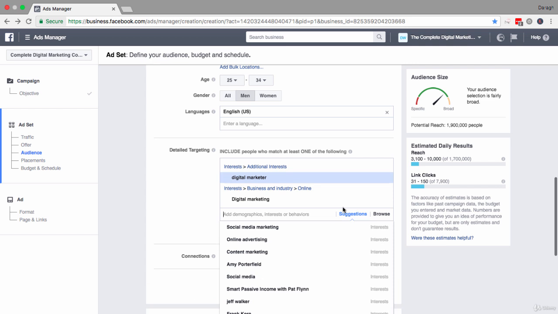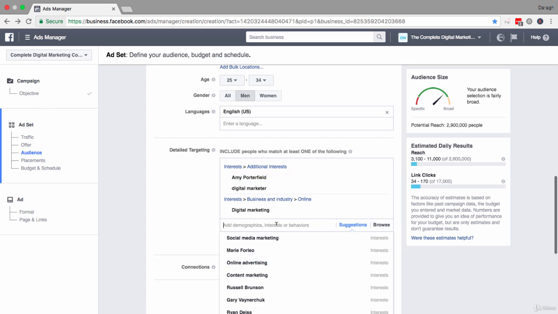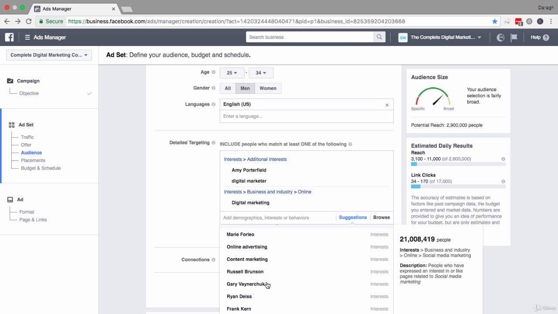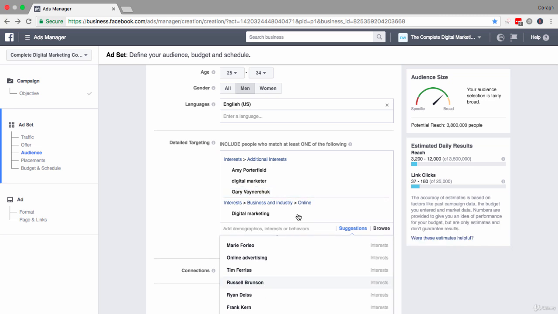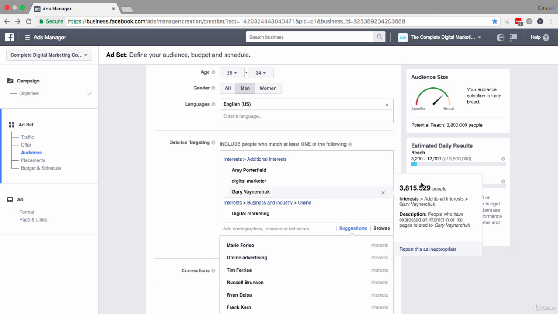And if I click on this, this is where it starts to get really interesting, because Facebook starts to give me suggestions here. So these are different categories that I could add to my campaign. There are even well-known people within this industry starting to show up here. So I'll add a couple of these. And as you add these as well, you can start to see how many people are interested in that particular person or that particular Facebook page or that particular product.